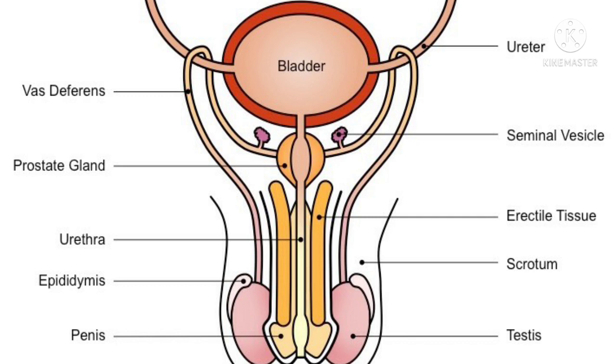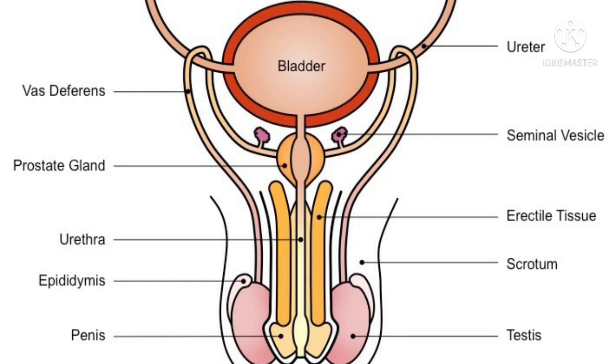The testes: there is a pair of testes, which are enclosed by a thin membranous sac. The testes have some special cells which produce the reproductive cells. Male gametes are produced in the testis.